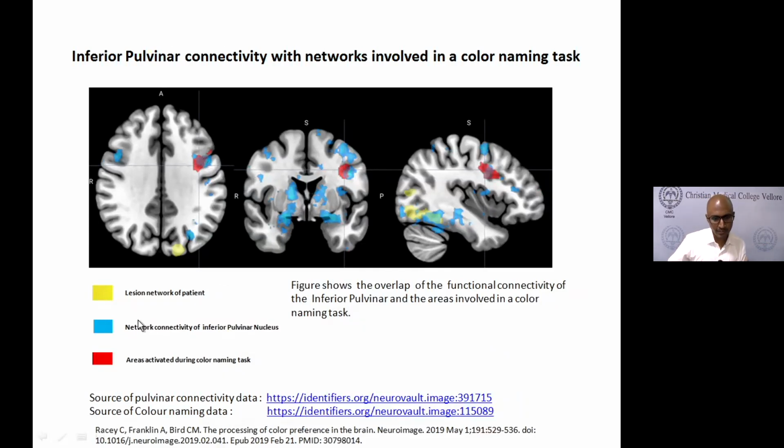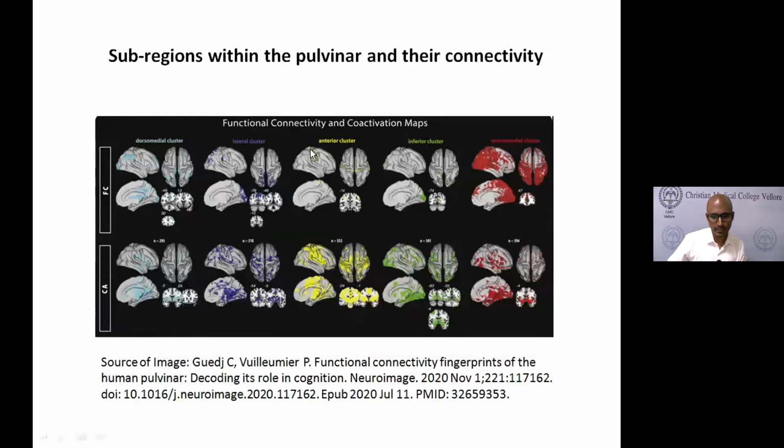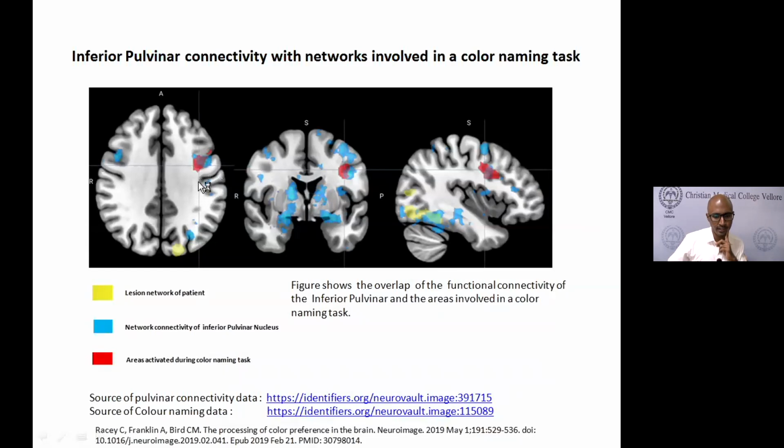But you can find that the inferior pulvinar nucleus, which the data got from here, so this cluster is actually projecting to the areas that are involved in color naming. So it's possible that this patient was able to guess colors because of the connectivity of the inferior pulvinar nucleus to the color naming areas. And that is how we were able to postulate that maybe this is how blind sight for color is there. And this has not been studied in any other context.